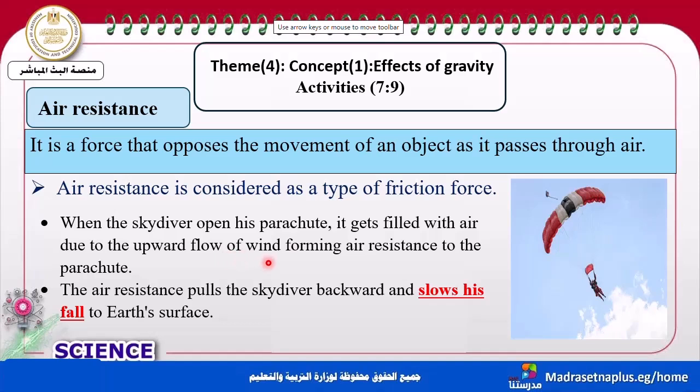So the wind makes an upward flow, forming the air resistance on the parachute. The air resistance pulls the skydiver backward and slows his fall to the Earth's surface.